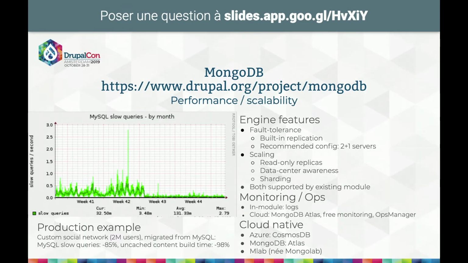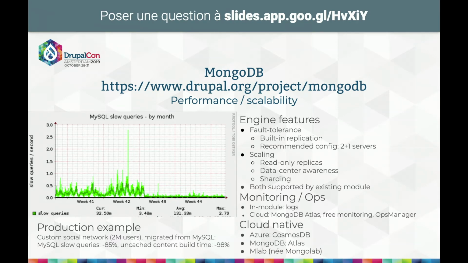Now, how does Drupal work with MongoDB? Here we have an example of a situation where we converted a social network developed on Drupal itself. We had an optimized version running for some time on SQL, and then we moved it to MongoDB, and you can see how that went with our slow queries in the SQL engine. For hard numbers, which can be difficult to read, basically our slow queries went down by 85%, and the response time to build the page center went down by 98%. So we were about 50 times faster using MongoDB than using SQL.